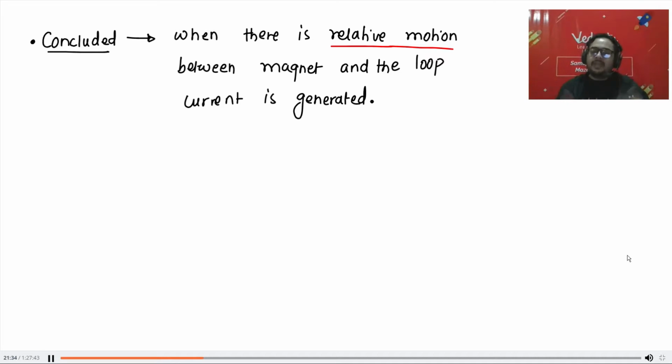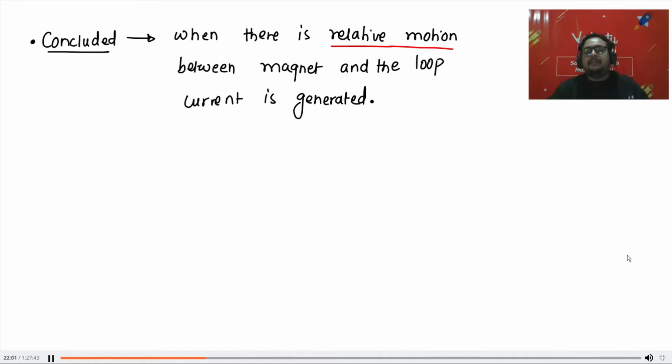If there is relative motion, there will be current. That is it. This is the perfect definition. Do I need to explain anything more? Nakshatra, do you have a doubt? Do you want me to unmute you, Nakshatra? Yes, Saransh. That is it. This is class 11th topic. Chalo. So this was the conclusion.